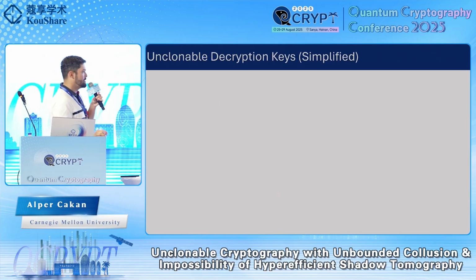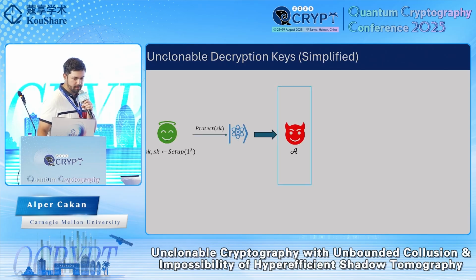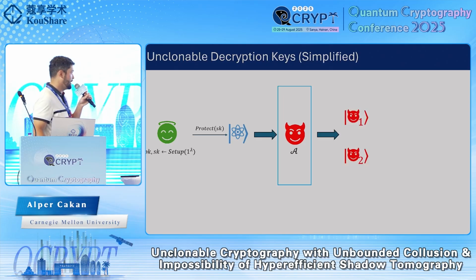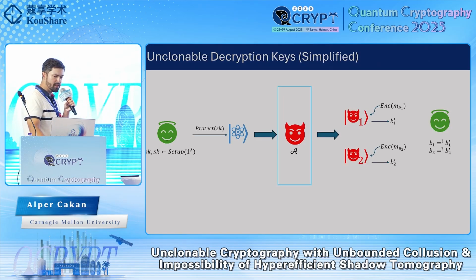One application of this notion, a specific case, is copy protecting decryption keys of an encryption scheme, like a public key encryption scheme. In this case, we encode the decryption key into a quantum state, and the adversary receives this quantum state and tries to, again, output two entangled adversaries. Each of these adversaries receives an encryption of a random bit, either 0 or 1, and they are trying to guess which case it is simultaneously.